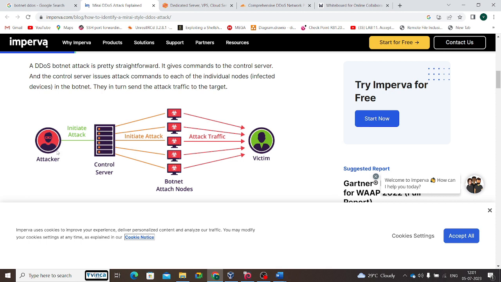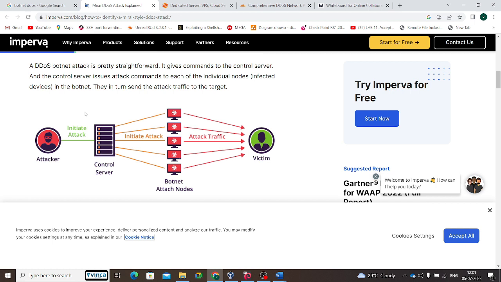Okay, so now what happens? The attacker initiates the attack using the control server, and it gives instructions like shutting down the system or victim, or making the server or website performance lower. So that is a DDoS attack. A DDoS botnet attack is pretty straightforward.